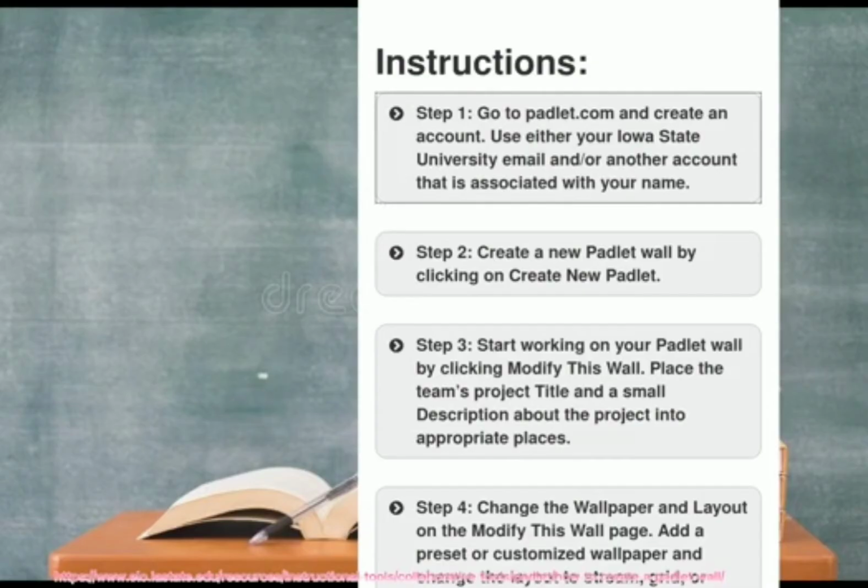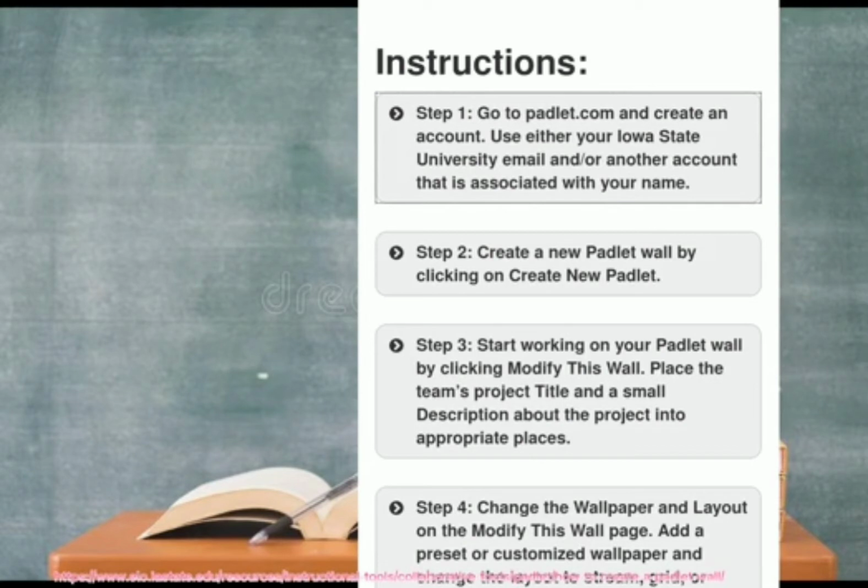How could we make a Padlet? How to create a Padlet? Well, here are the instructions. Step 1. Go to padlet.com and create an account that is associated with your name. Step 2. Create a new Padlet wall by clicking on Create New Padlet.